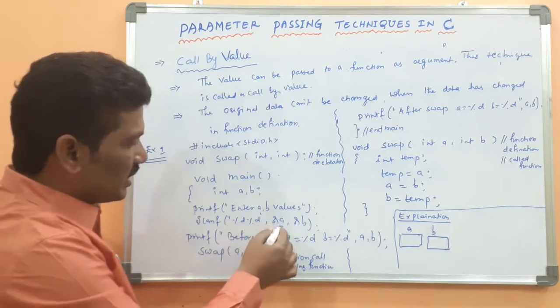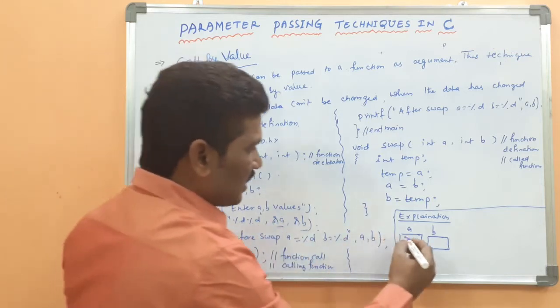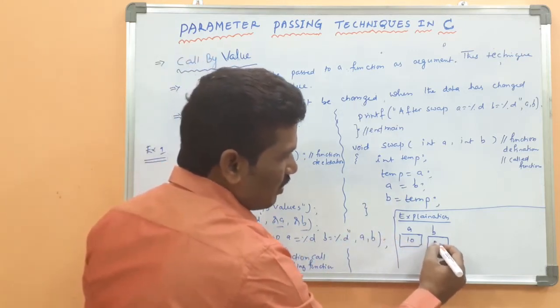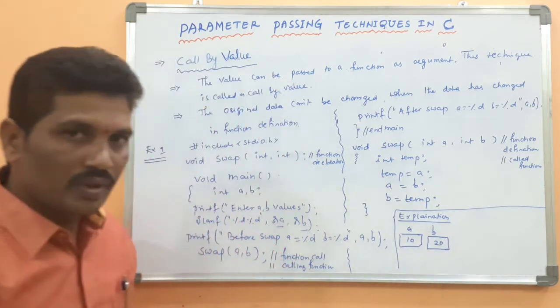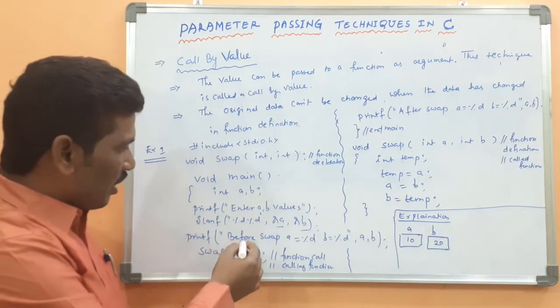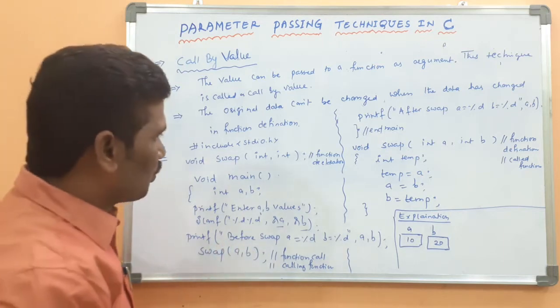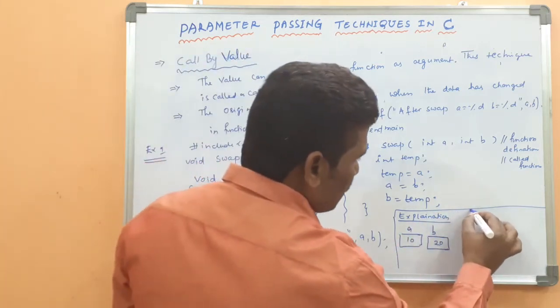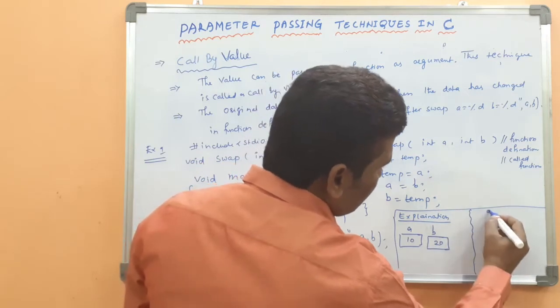Then you have to read the a, b values. For example, the a value becomes 10 and the b value becomes 20. I have taken the a value and b value during runtime. Before swap, where should I write the output?